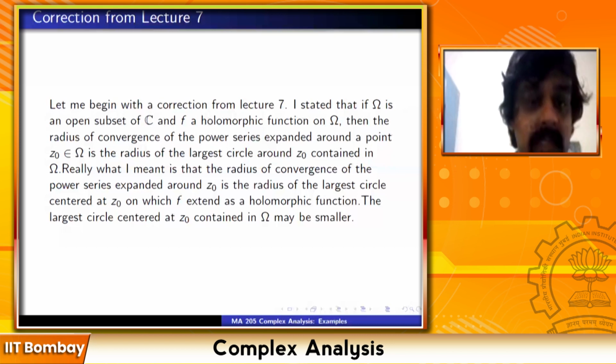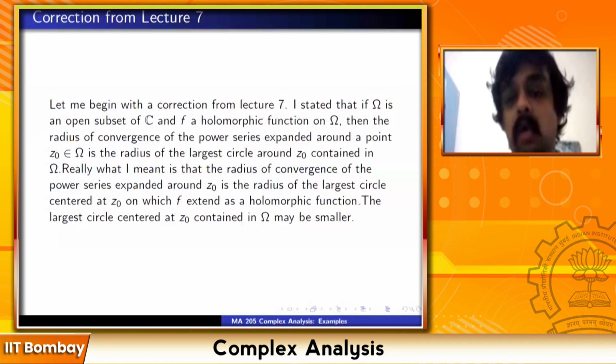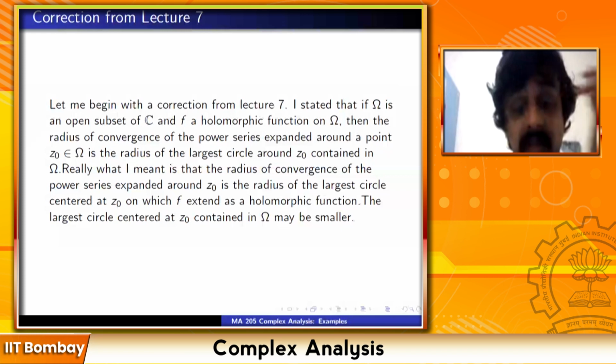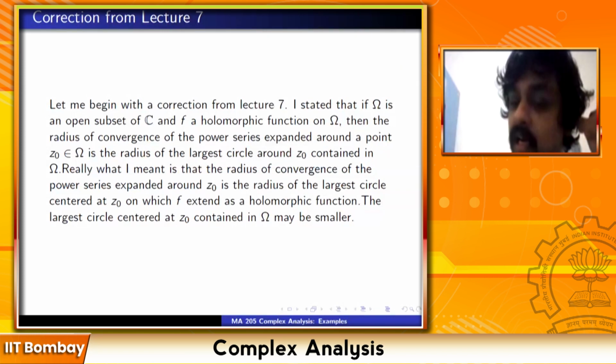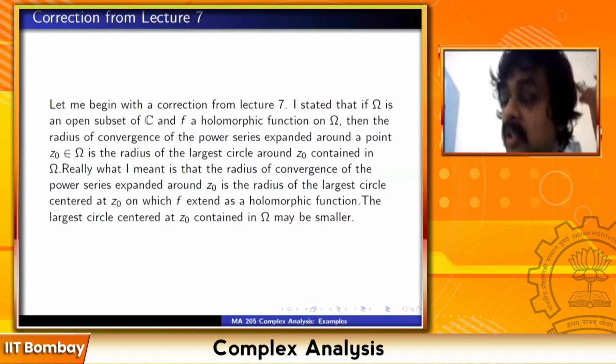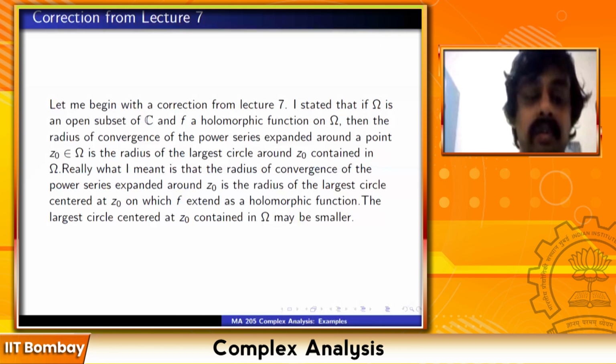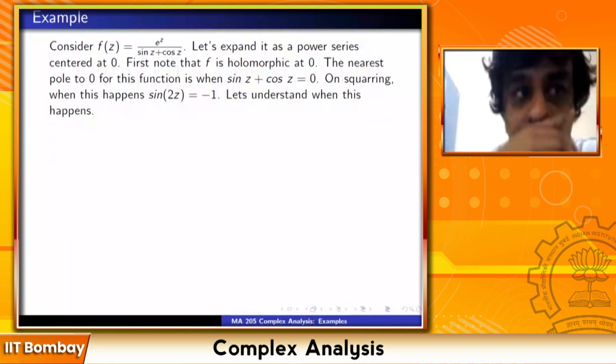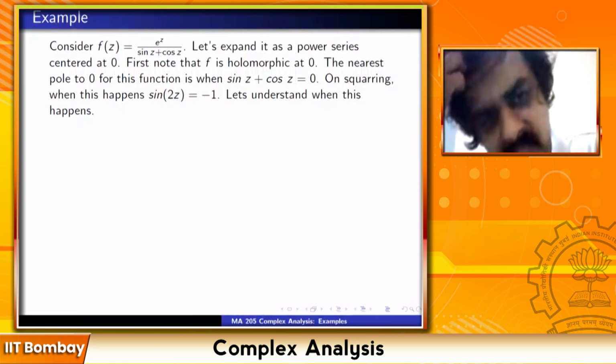The largest circle centered at z0 contained in omega may be smaller. So it's the largest circle centered at z0 on which f extends as a holomorphic function. Omega may be a very small open set. Is the correction clear? So let's take an example. Today we will see many examples.